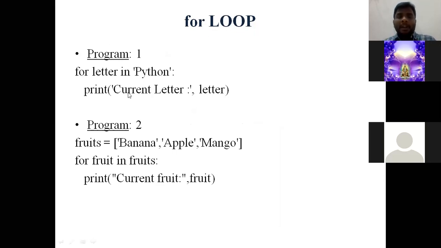So in this particular example, sequence means PYTHON. Remember, this sequence is not a list, it's a string. Since I have placed it in single quotations, PYTHON is a string, it's not a list. So now everyone is clear what the sequence is and what the variable is. See, for is a keyword. This is nothing but a variable which I consider.